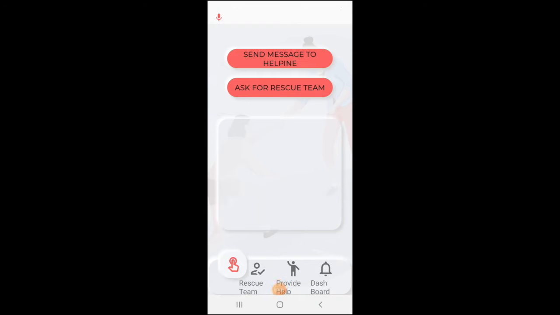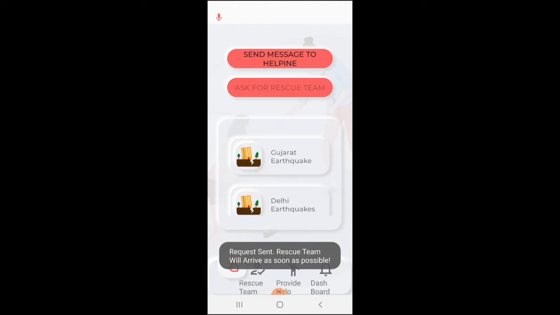We'll now look at Ask for Rescue Team Help feature. In case I'm stuck in a disaster and I need to call the rescue team to help me out, I'll click this button. It will display all the active disasters that are currently active in my state. I can choose the disaster I'm stuck in and my location will be sent to the associated rescue team.